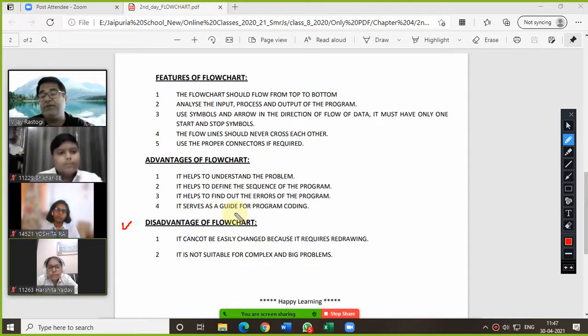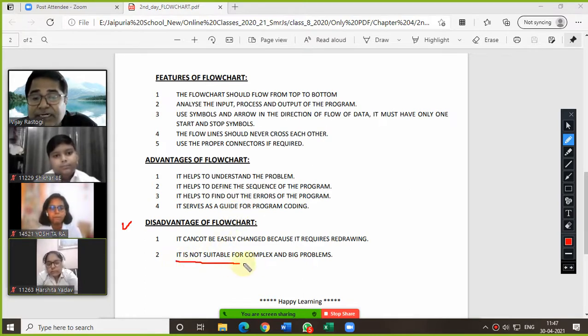In case of a big flowchart, if you want to update it after drawing, it is very hard to do the correction, because again and again you need to rub it and then draw the symbols again. So that is not easy for everybody.